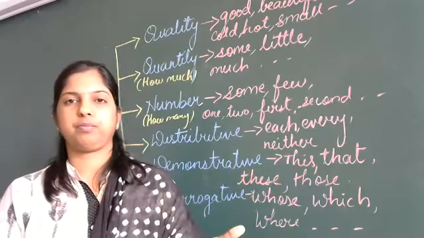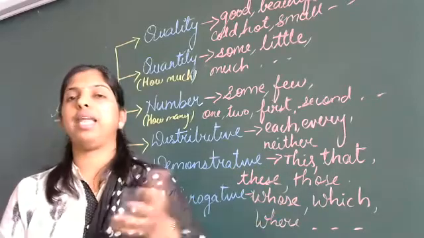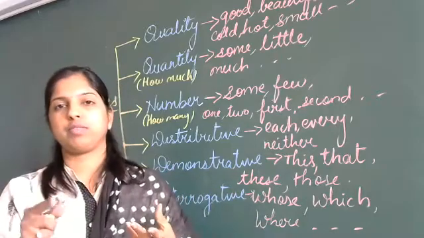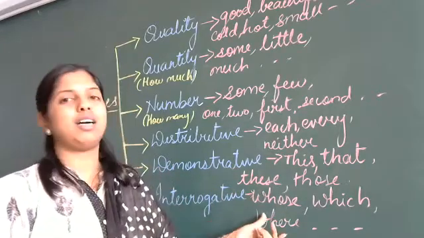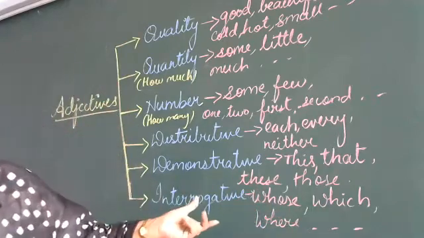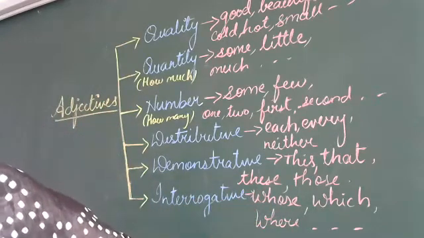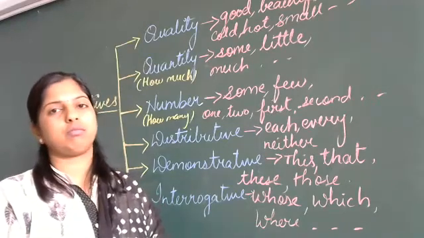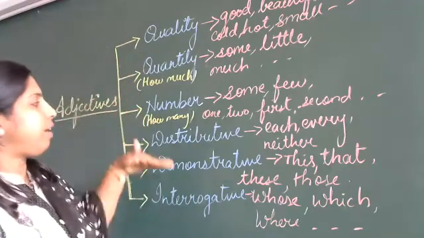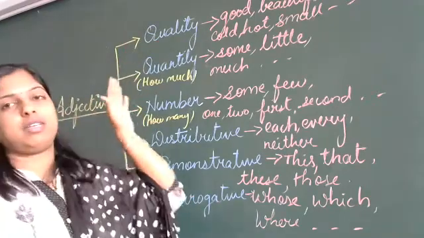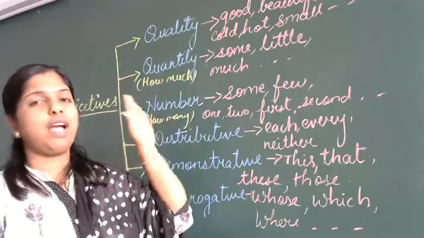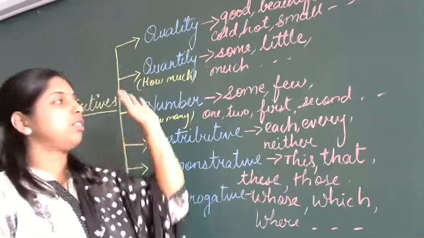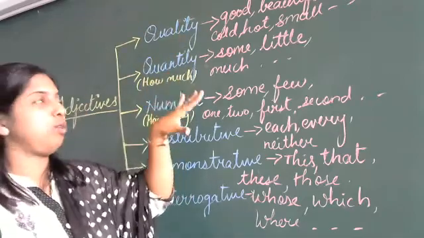Whose book is this? Or which is your place? Where did you go? It is a question. So all these words which are asking a question will tell you about the interrogative adjectives. These adjectives are used in formation of questions. Which car is yours? Okay. So here we have covered all the 6 kinds of adjectives. I have not stressed much on this because we have already learned this prior. So this is just a brief explanation that I have given you.